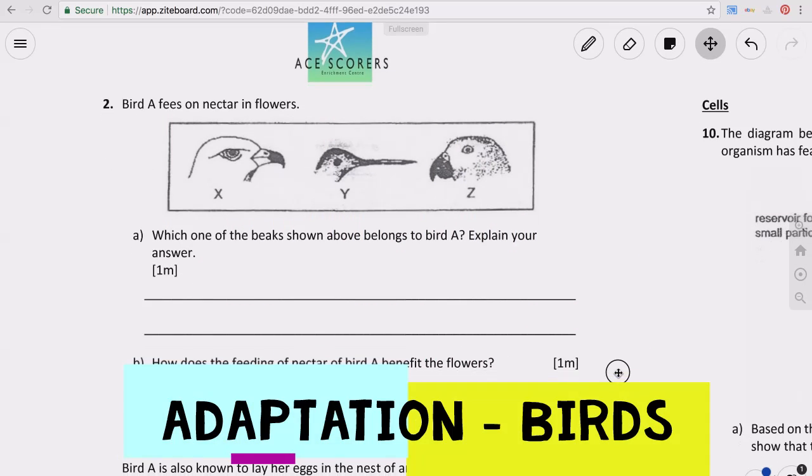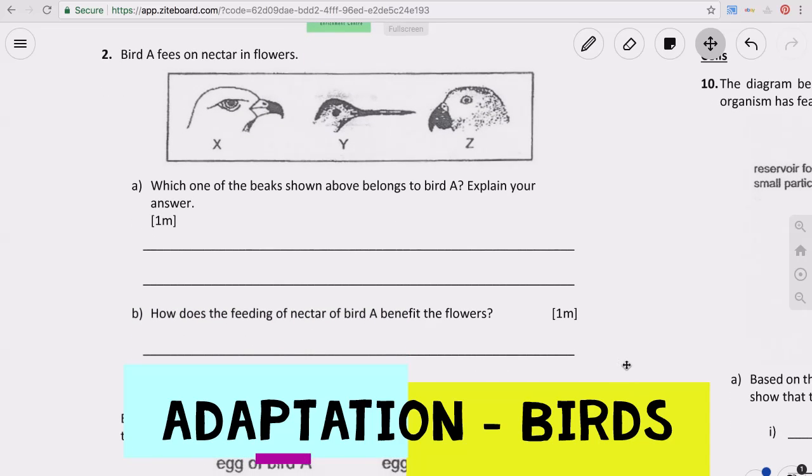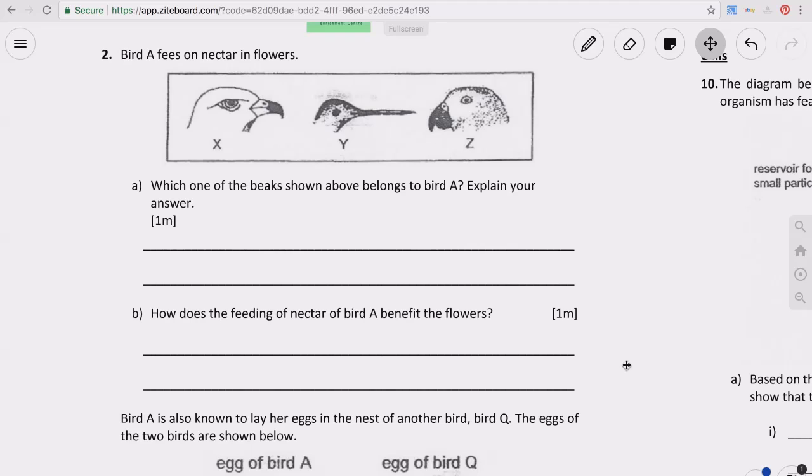Of the beaks shown, which belongs to bird A? Now this bird A feeds on nectar. So how to reach the nectar? It's bird Y. Okay, why is it bird Y?